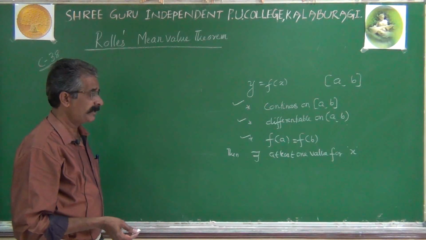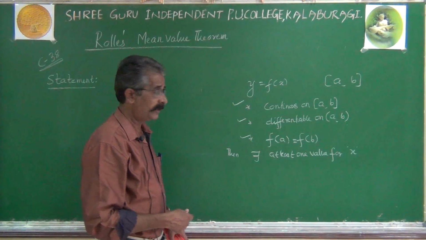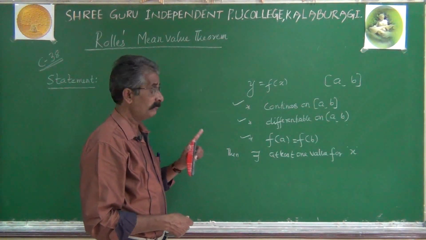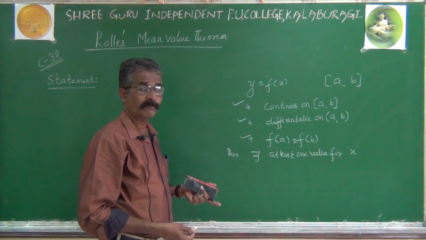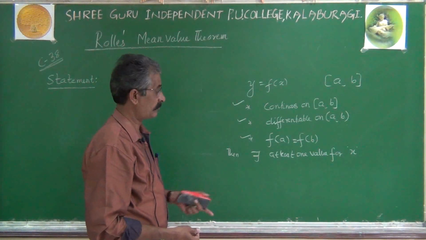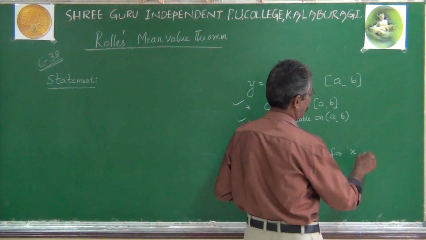X is a variable taking a number of values. Among them there exists at least one value, minimum one, maximum as many as can be extracted.